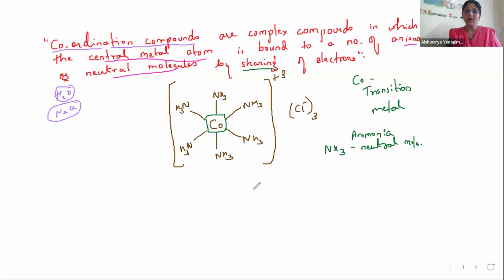But here that is not the case. Here there is no complete transfer of electrons, and no mutual sharing of electrons either. So only in the definition I have said just sharing of electrons. How that sharing occurs, this thing we'll be studying in this chapter. Fine. So for now understand only this much. See, complex structure, therefore such compounds are called complex compounds, right?